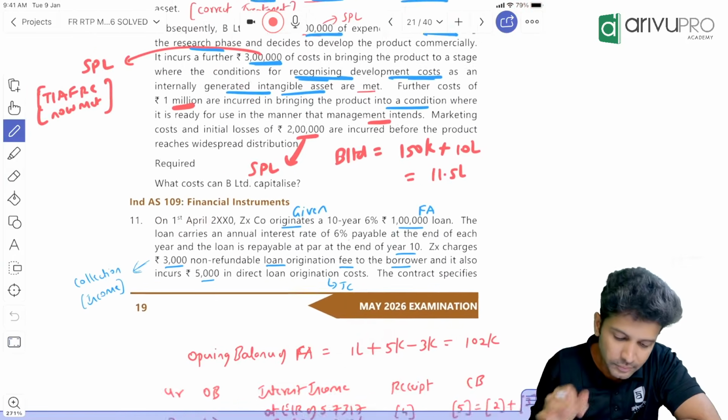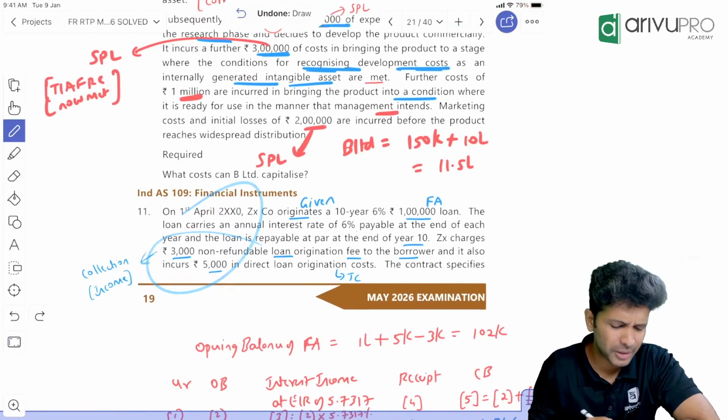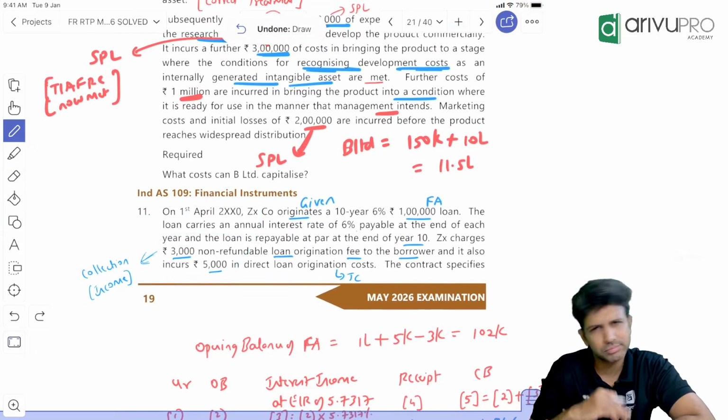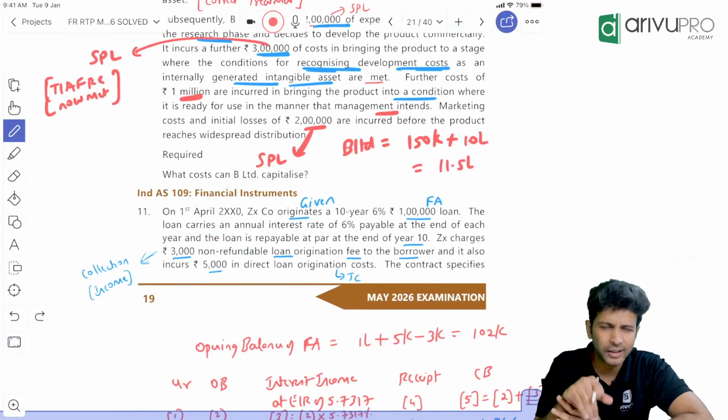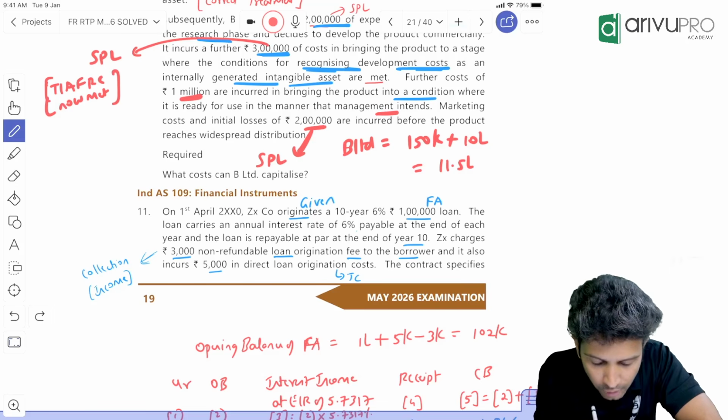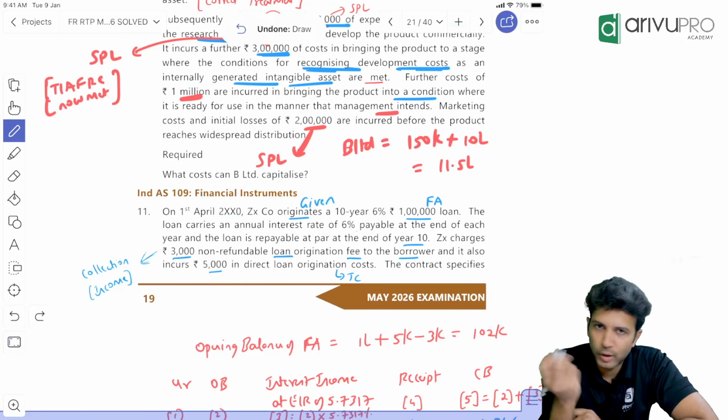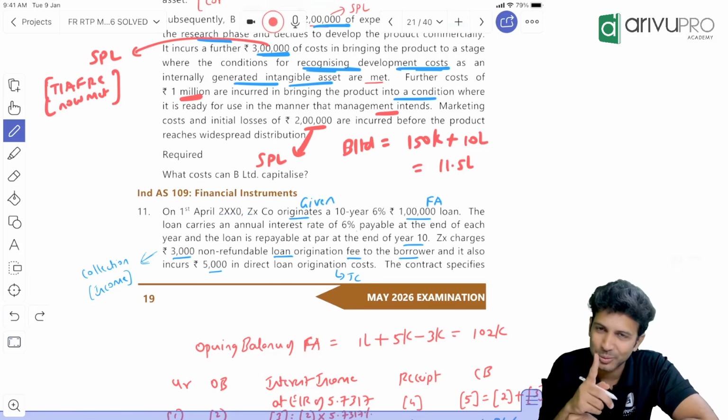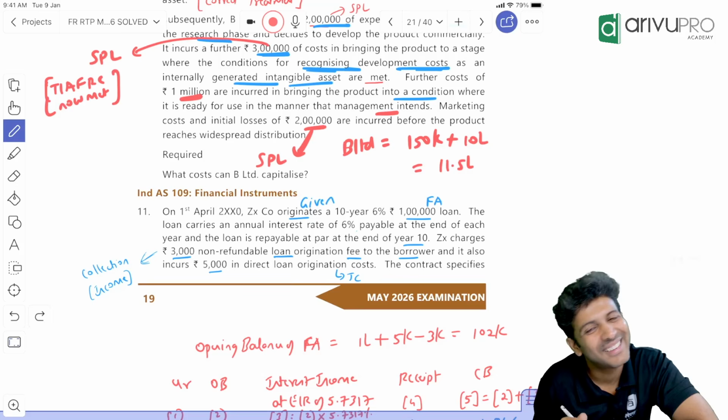All right. Next is the 11th question, the financial instrument question. One adjustment is new, you could say, but still I think you can manage this easily. On 1st April 2XX0, we don't know what that XX is. You can maybe keep it as 1 or you can keep it as 0. We don't know, right? It's fine.